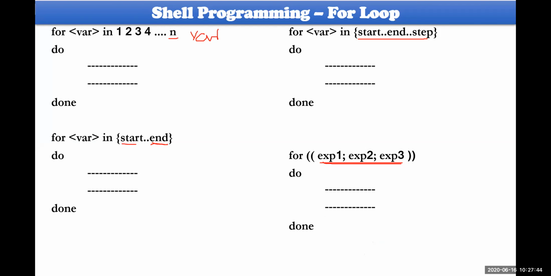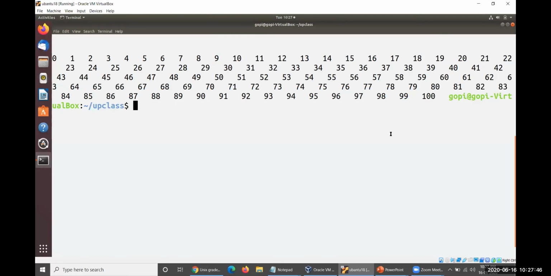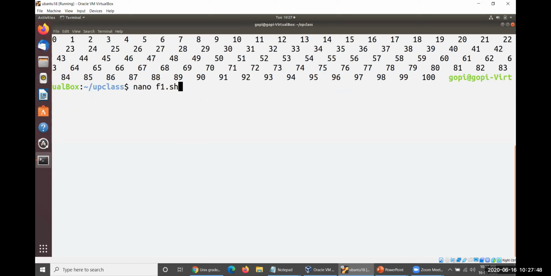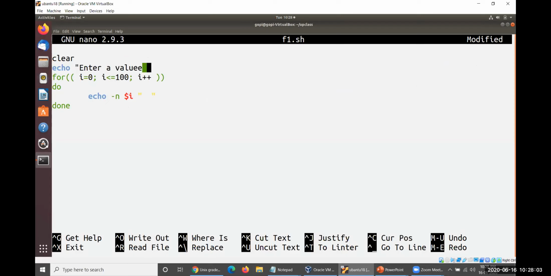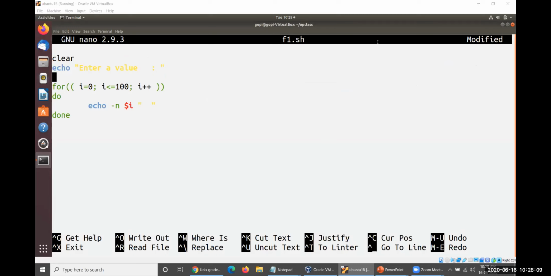Let me evaluate if a variable could be taken. What would be the problem here? Let us examine. Let me take echo, enter a value, for example. Value. Okay. Let me read n.